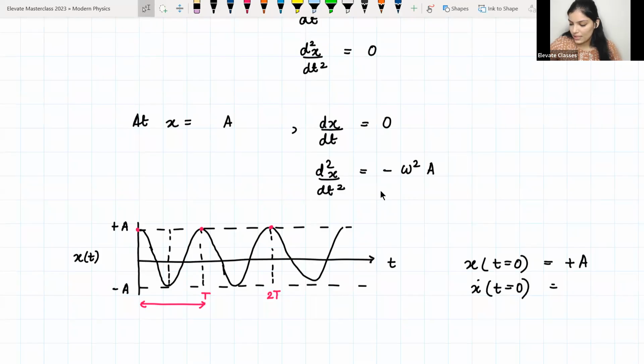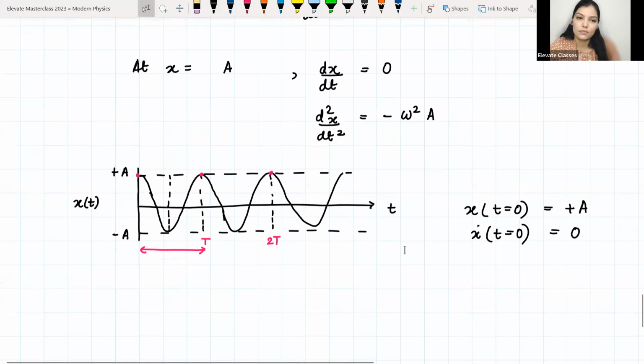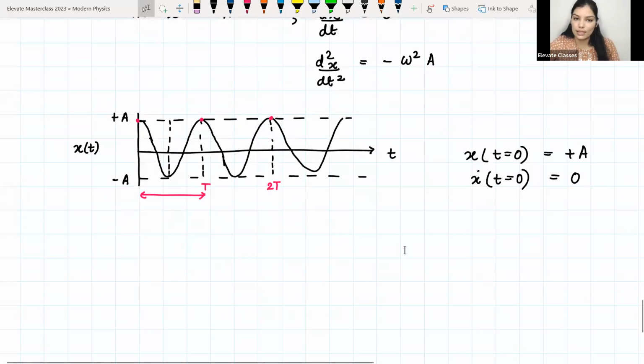So x dot at t is equal to 0 is equal to 0. So these are the initial conditions for this graph that I'm plotting. Okay.